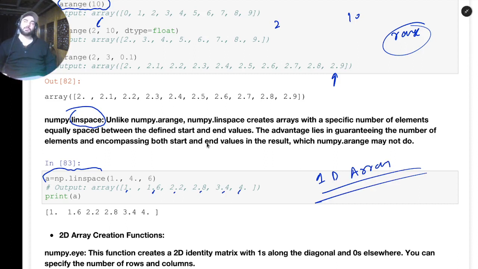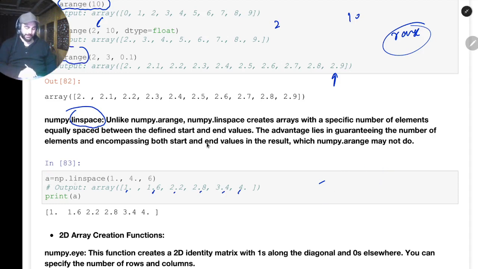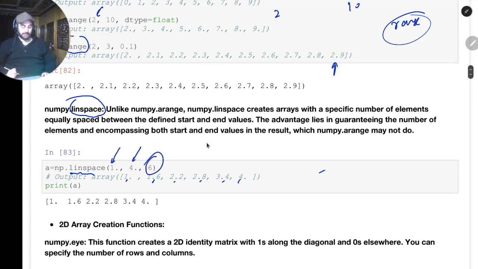The first method was we can use arange. It is similar to the range function. Then we saw we can also use linspace, a function by which we can say I want numbers from this to this, but they should be equidistant, spaced equally, and I want this many numbers. Here I have selected I want numbers from 1 to 4. In total I want 6 numbers like that. Is linspace clear?